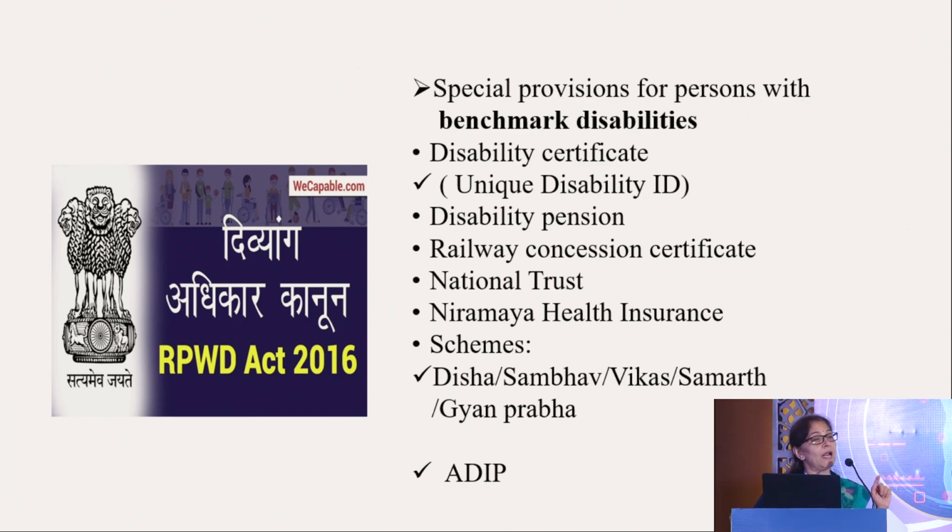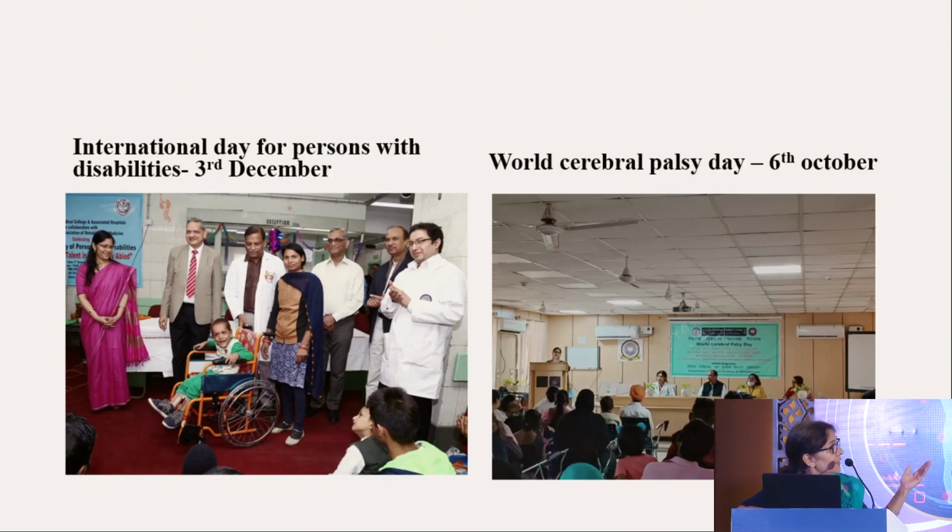And then there is a Niramaya health insurance. So there is no health insurance for these children, right? But this Niramaya health insurance is providing about 1 lakh of rupees per year for these children. Then there are various education schemes like Disha, Sambhav, etc. And then ADIP scheme for orthosis and etc.